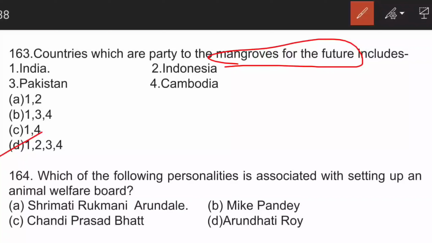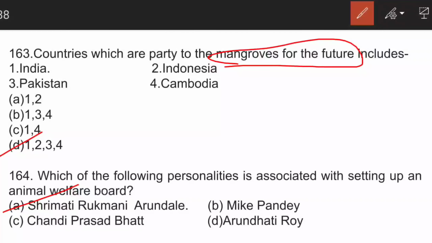The next question is, which of the following personalities is associated with setting up of Animal Welfare Board? Again, a very important question. Here, A is the correct answer, Srimati Rukmini Arundale.